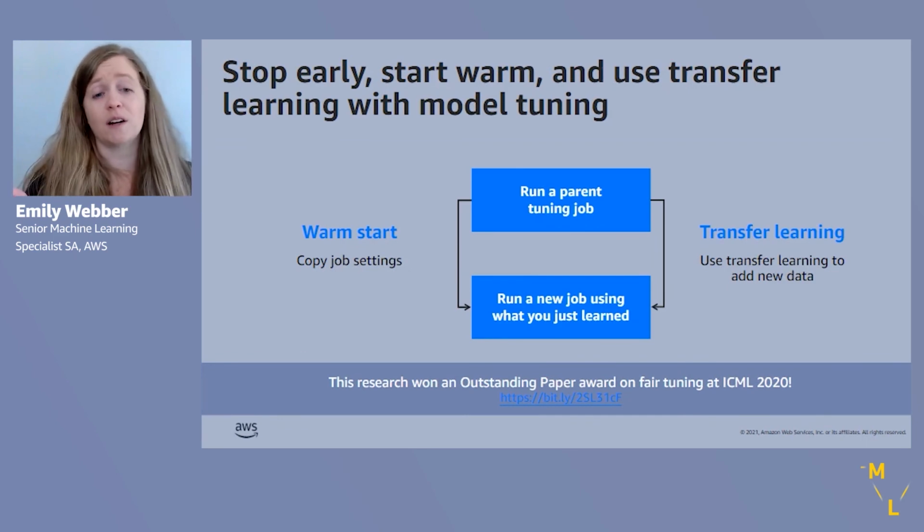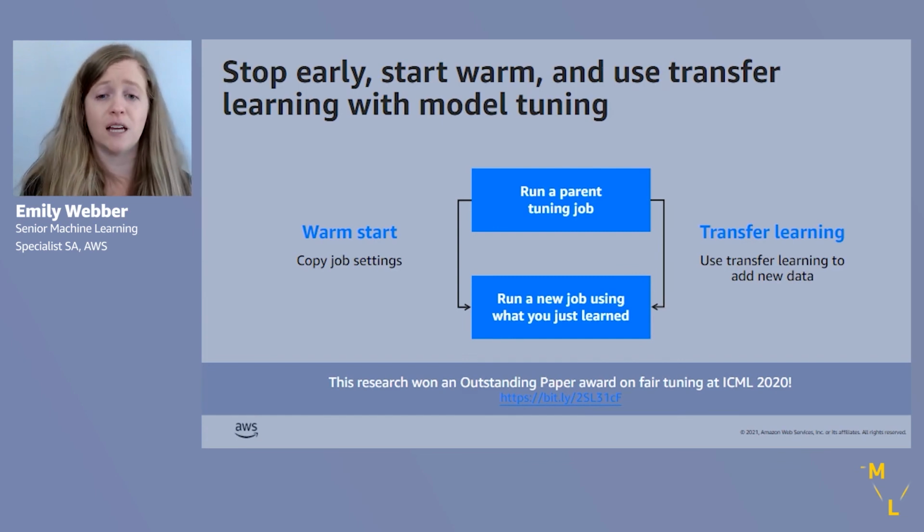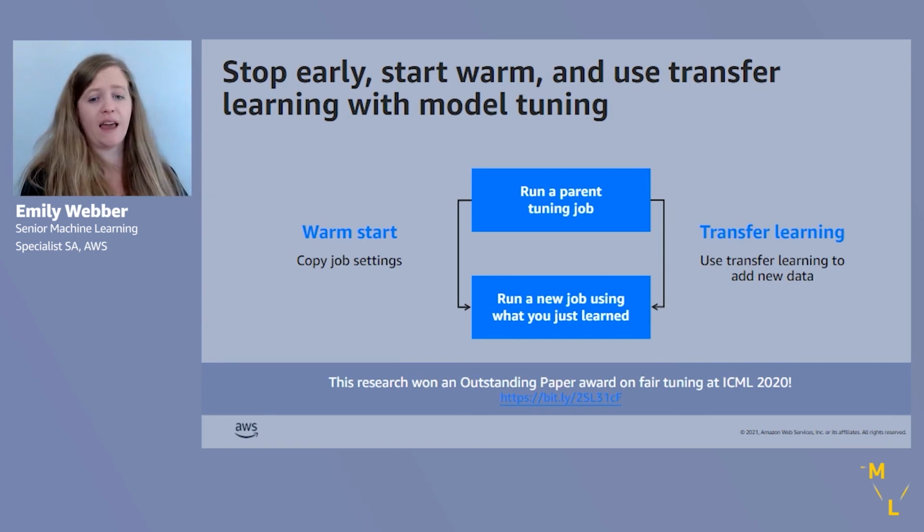We have warm starting. So when you've done a hyperparameter job, you can reuse the settings, reuse the model to run a child tuning job that's going to be hopefully more intelligent. You can use transfer learning to enable more data, actually. So when you are working on a project where you're running a child job, or a parent job rather, and then you need to execute a second job, you can use transfer learning to add additional data sets.